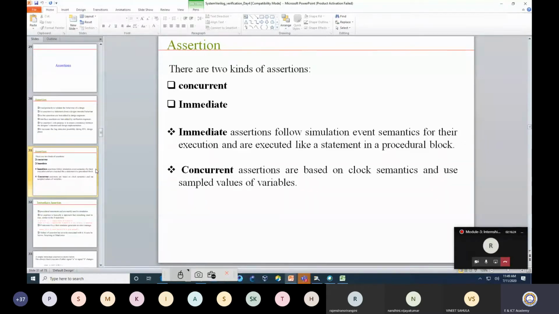Maybe it is written once, but your clock may be running 100 times. So I am considering the first clock, second clock, third clock. Even though you have written it only one time, it will be evaluated 100 times because you have a total of 100 clock pulses. At every clock pulse, this condition is being verified.